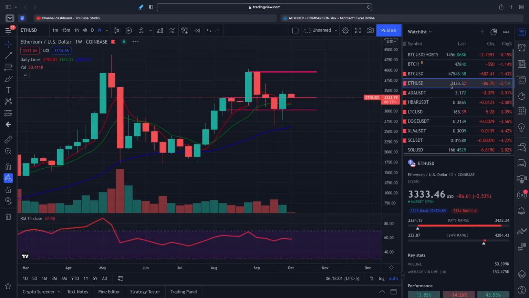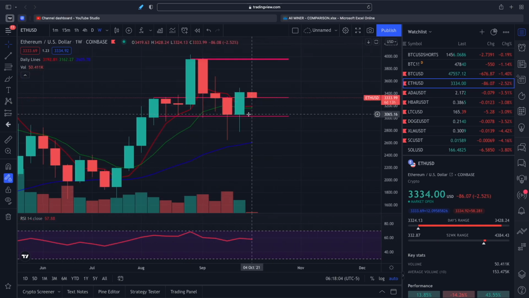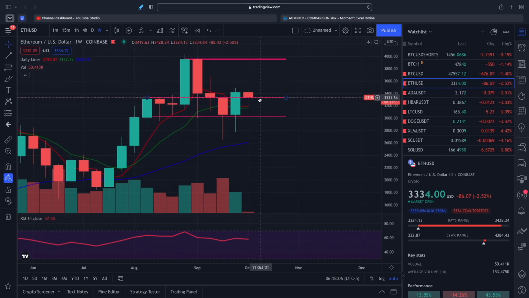Ethereum is also down a little bit today, and it is battling the line right here, which is now our support line at roughly 3,300. So we'll have to keep an eye on it.